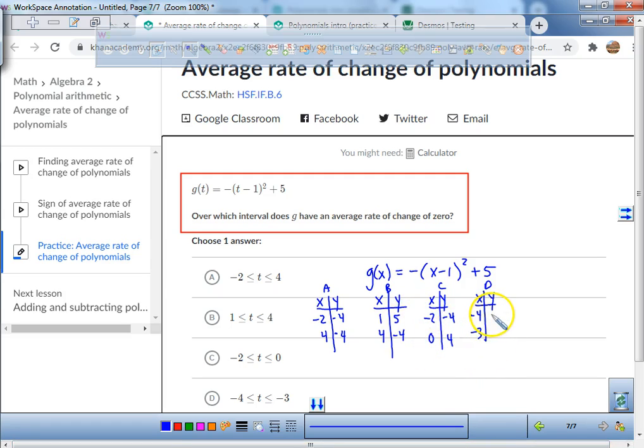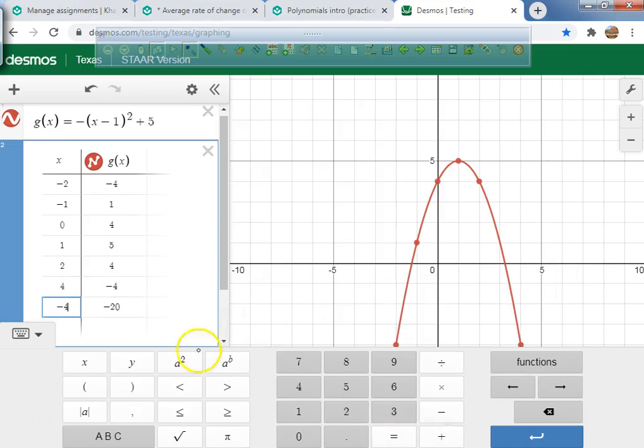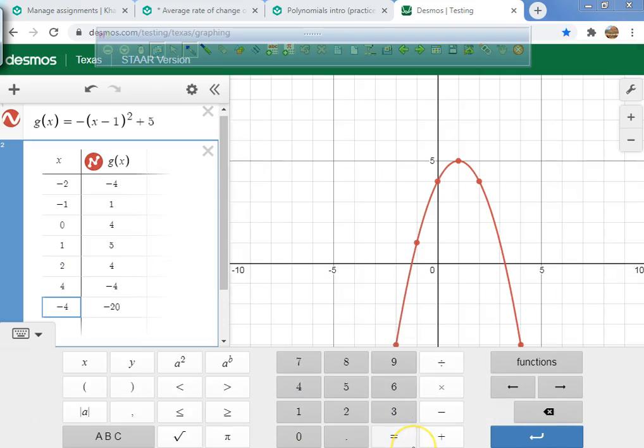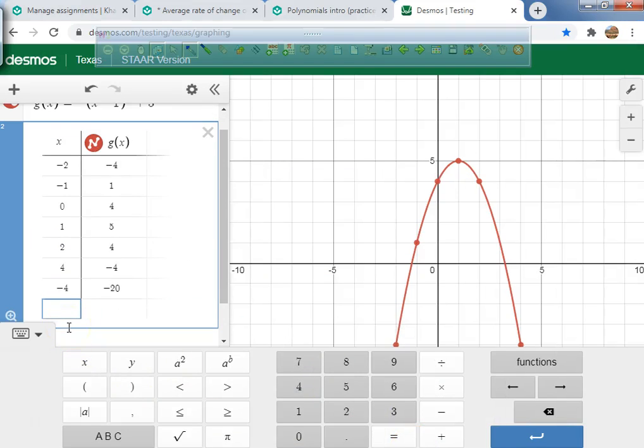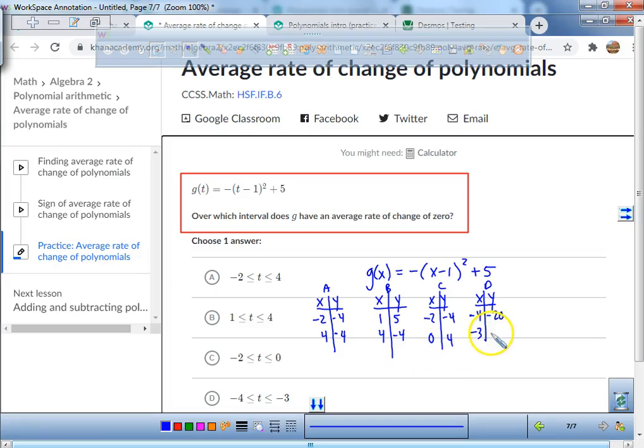All right, negative 4 is still at, oh wait, we don't have negative 4. Got to type it in. Negative 4, ooh, holy cow, where are we at? Negative 20. So at negative 4, we're at negative 20. And then at, what do we got to do? Negative 3. So I'll type in a negative 3. Where are we at? Negative 11, okay?